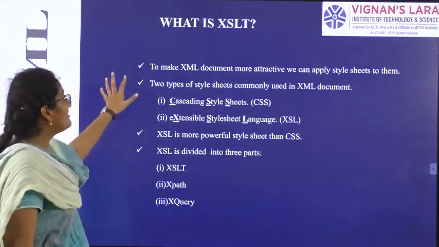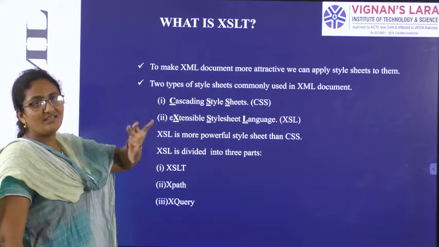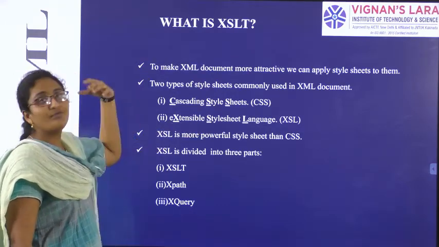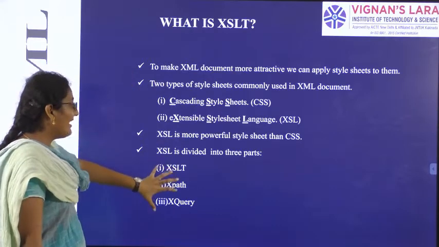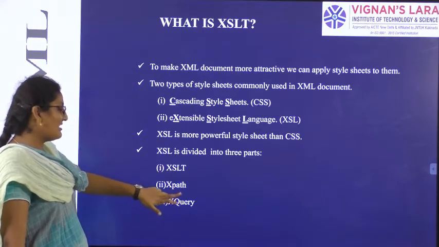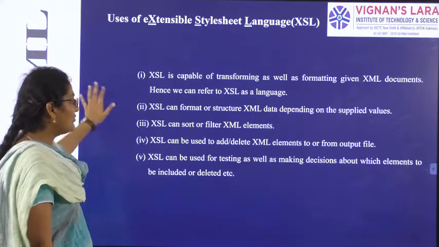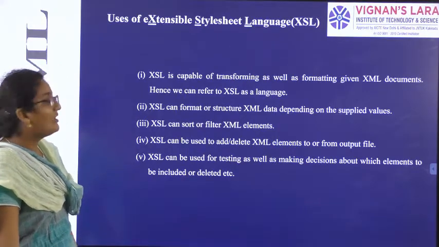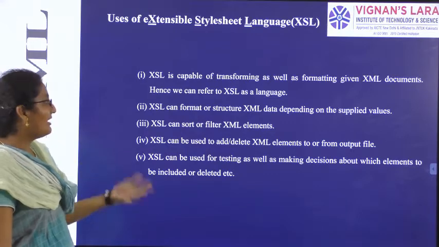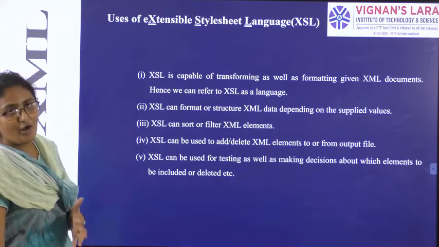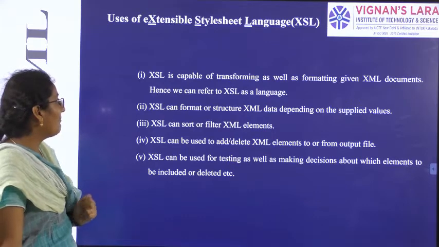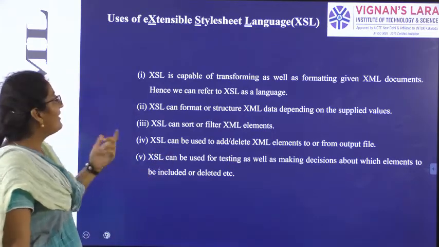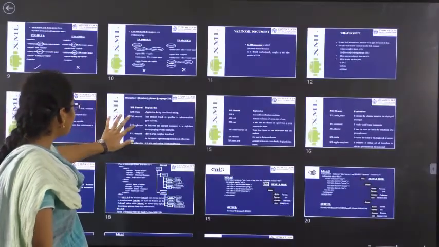So the main thing is, just as we have used CSS for HTML, we are using this extensible style sheet language for XML. It is divided into three parts: XSLT, XPath and XQuery. So many uses we have, but what can XSL do? Using this we can add the elements or delete the elements, or we can form the structure of XML, or we can transform the elements into some other form, or we can perform testing also.